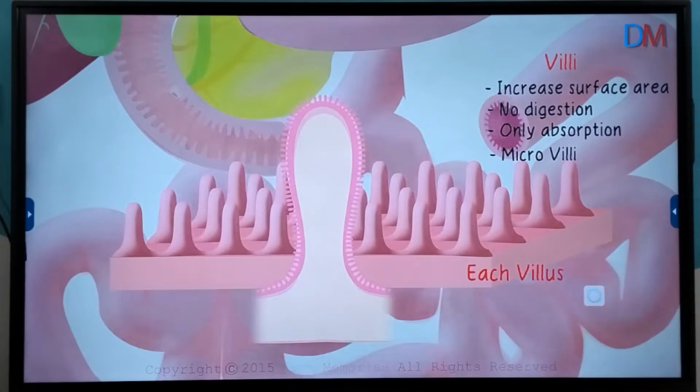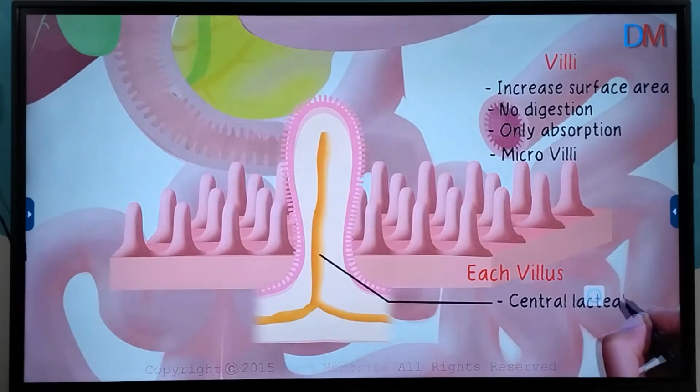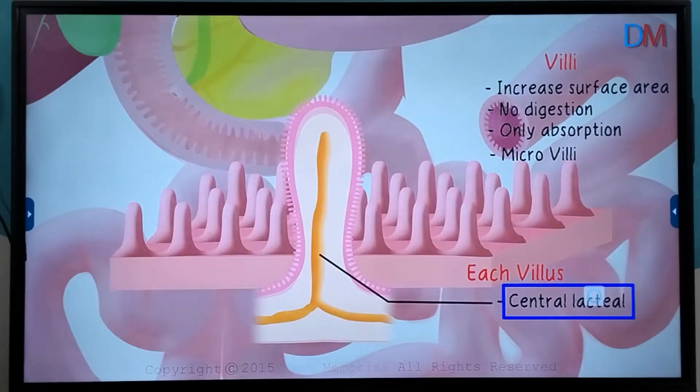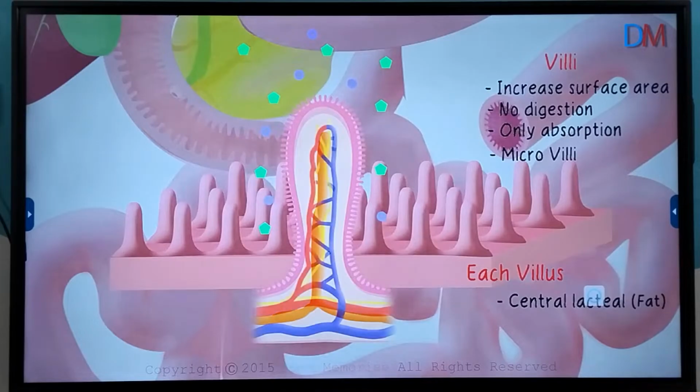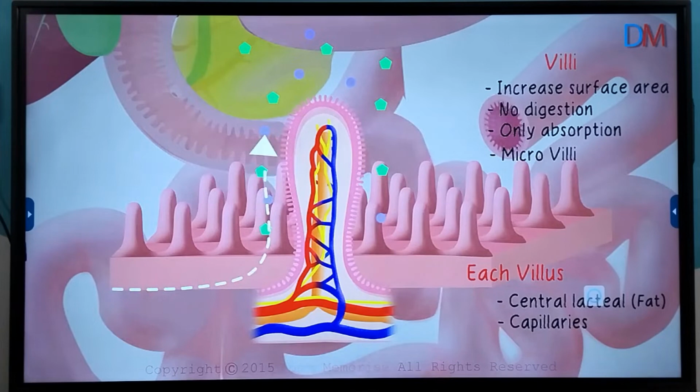Now, each villus has something called a central lacteal. A central lacteal is nothing but a projection of the lymphatic system. The broken down fat particles are absorbed through the central lacteal and passed into the lymphatic system. What about the proteins and carbohydrates? How are they absorbed? Each central lacteal is surrounded by a network of capillaries. They bring blood towards the villus and also take blood away from it.